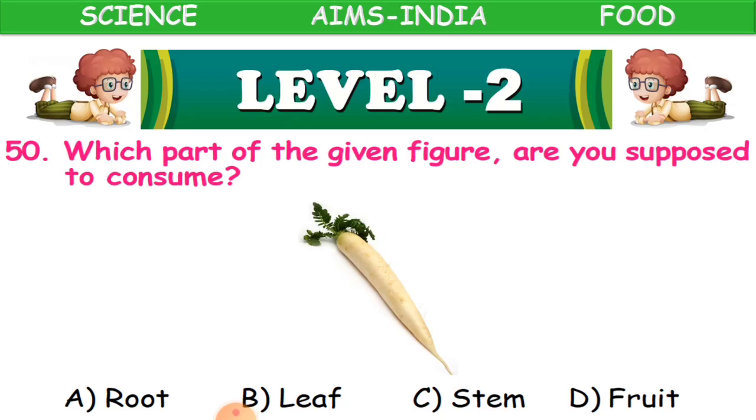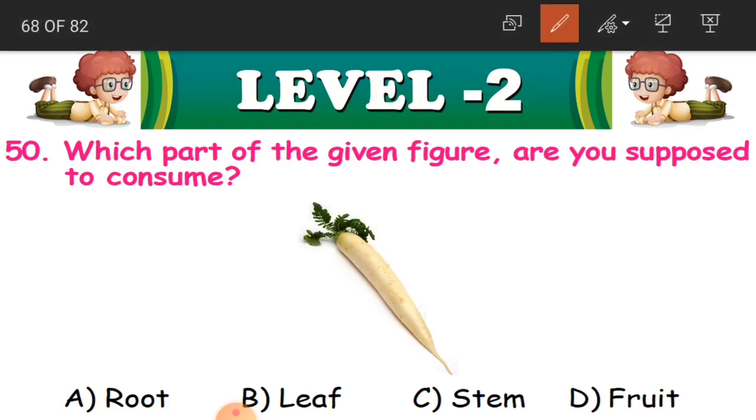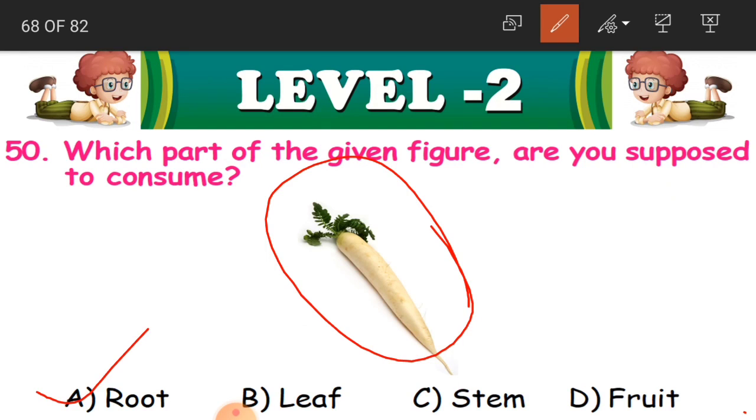Here it starts from level 2 questions. Which part of the given figure are you supposed to consume? What is this? This is radish. Which part are we going to consume from this? Either root, leaf, stem or fruit. This is root, like carrot. Like carrot, we consume this white part. This is root. And with radish, sometimes we can also eat the leaves.